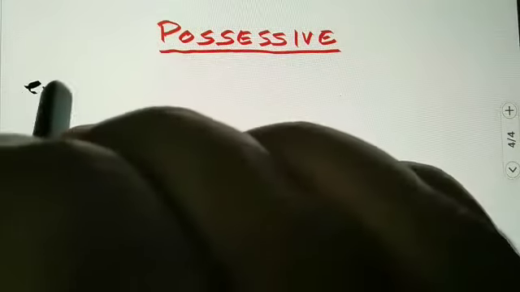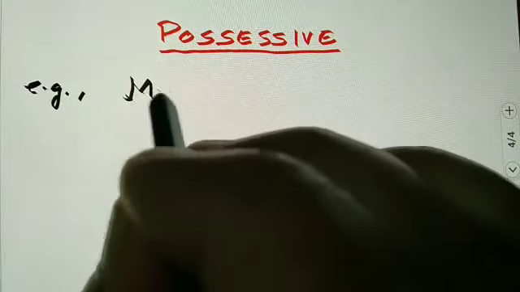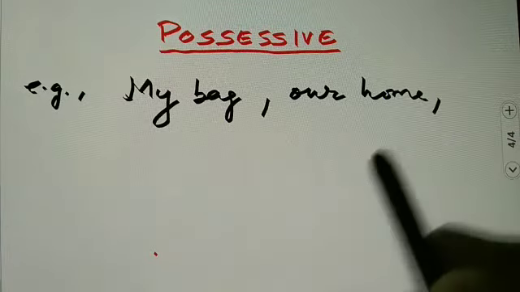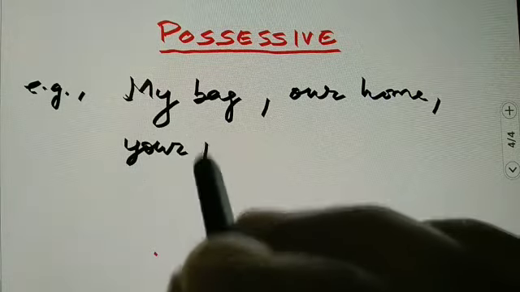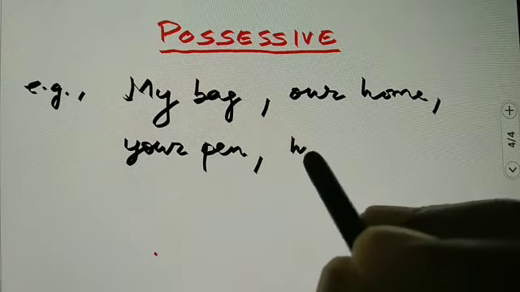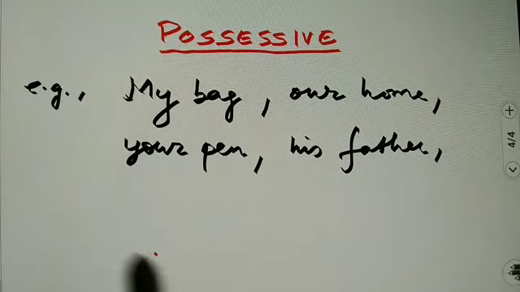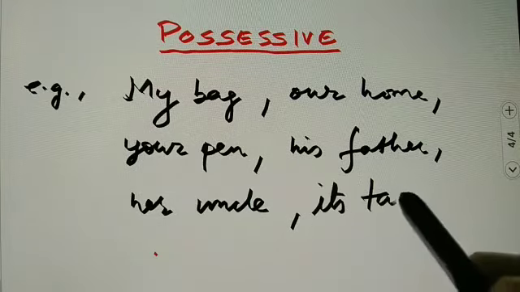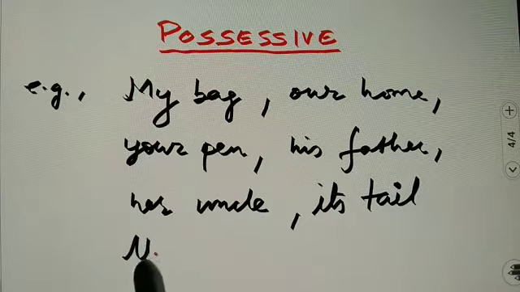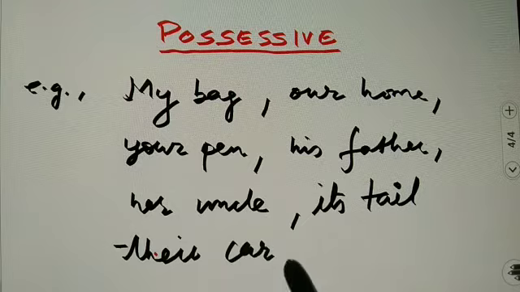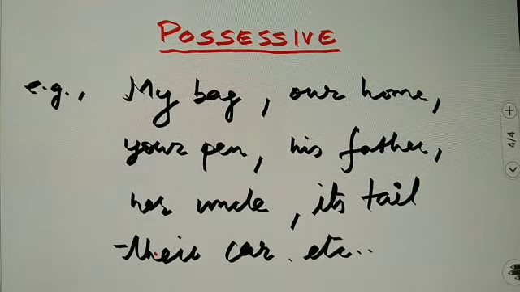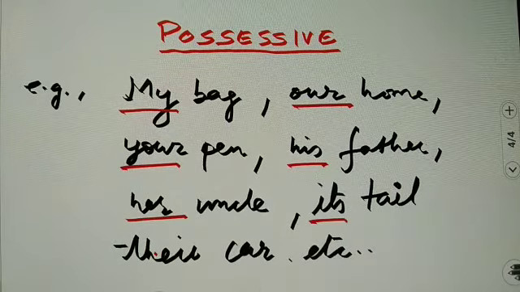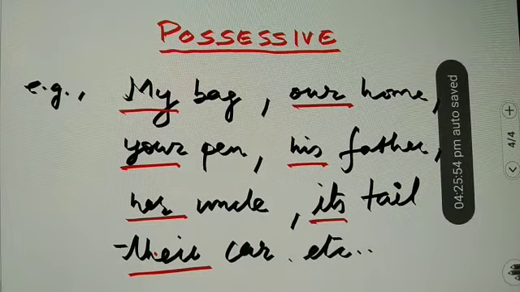For example, my bag, our home, your pen, his father, her uncle, its tail, and their car, etc. So here my, our, your, his, her, its, and their, these are possessive determiners.